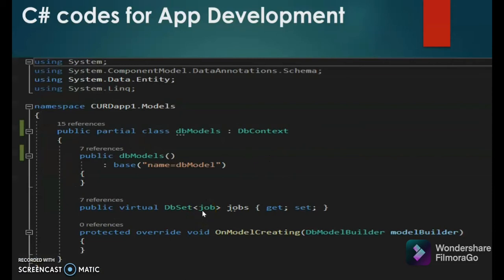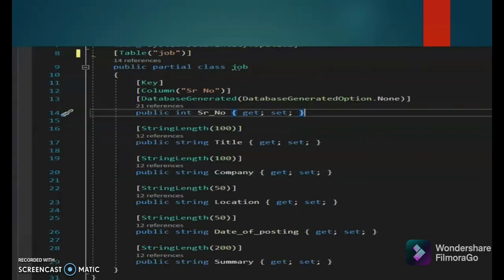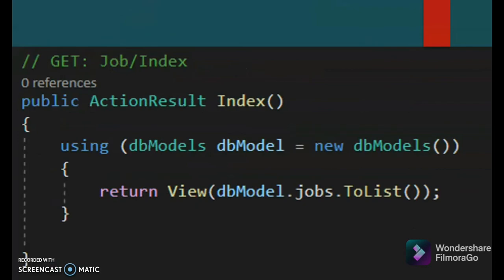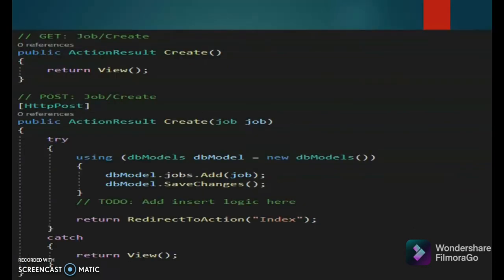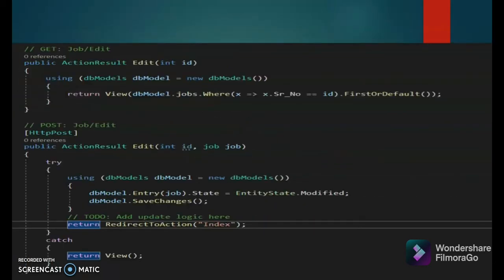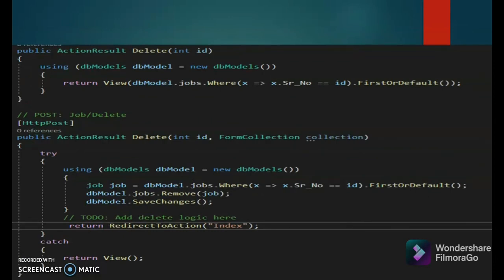This is the snippet of the code that I have just shown on the screen, and we have added it to our presentation. Similarly, this is the index, create, delete, edit, and details. Now I'll hand over to my colleague who will show the output.